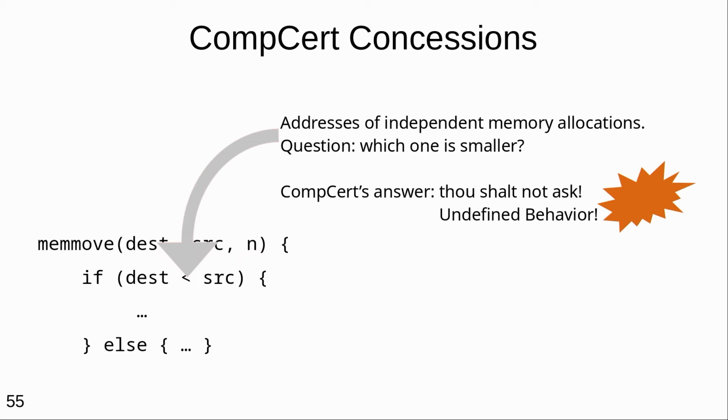What CompCert says is, you're not even allowed to ask which of those pointers comes first. Pointers are opaque. Pointers to different blocks are only known by their block ID. If your 2 pointers are not in the same block, comparing them is not allowed. And this simplification was very critical for CompCert working, and it comes at the cost of this counterintuitive behavior.